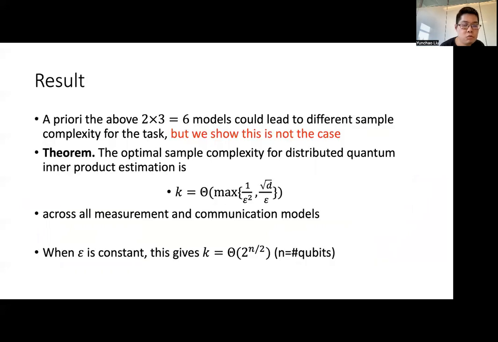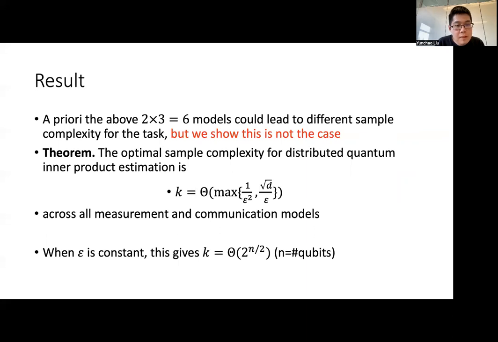So we have introduced 2 models for measurements and 3 models for communication. And a priori, the above 6 models could all lead to different sample complexity of this task. But interestingly, our main result is to show that this is not the case. So our main result is the following.